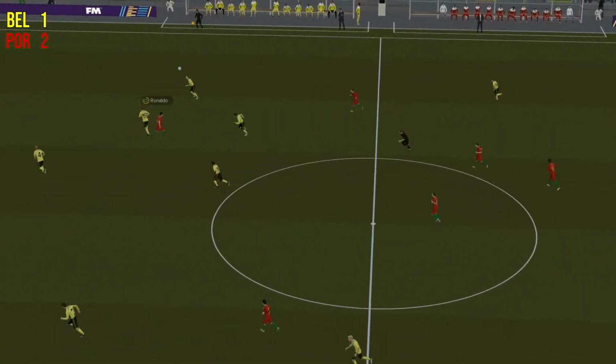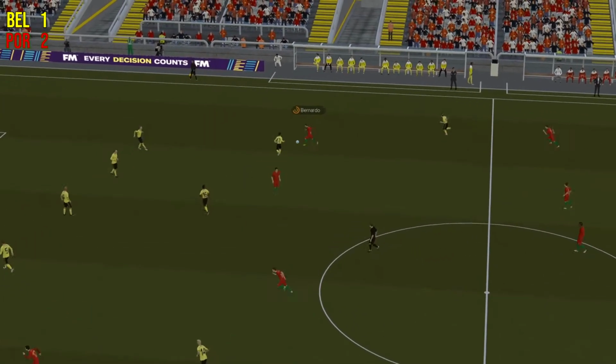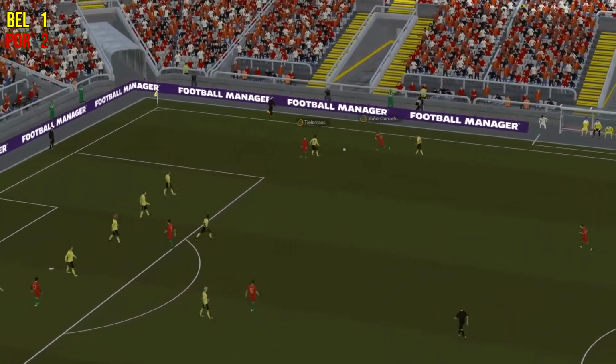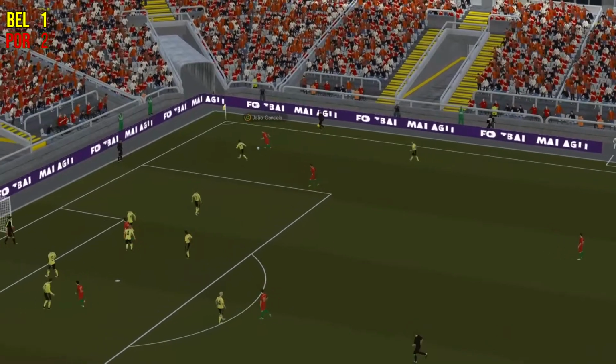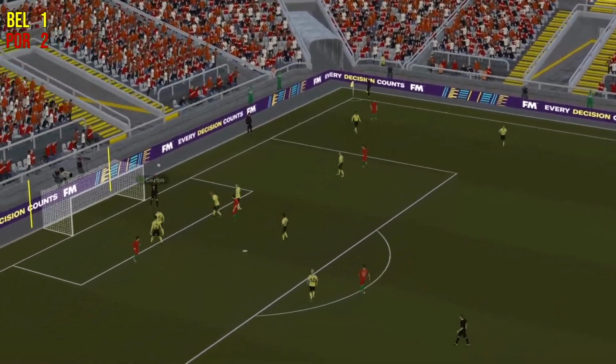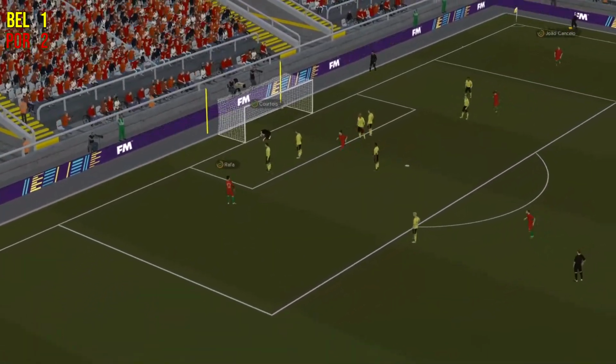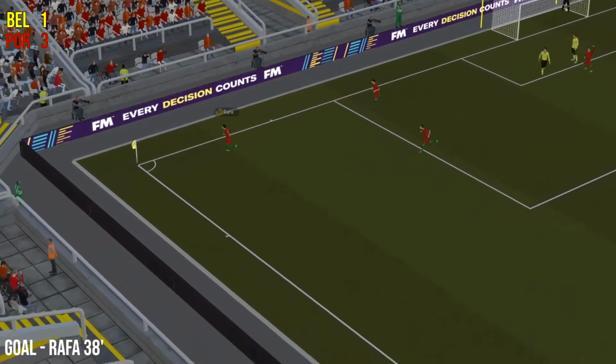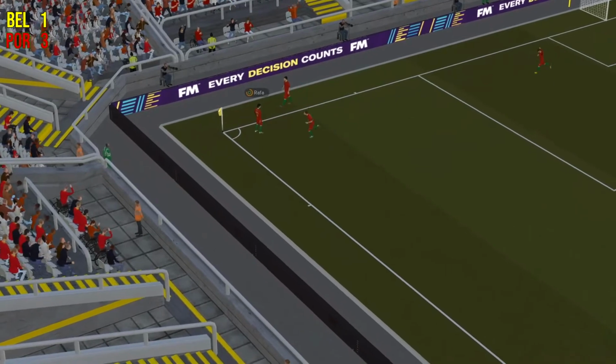And he goes long. Ronaldo wins the header. Bernardo Silva. Portugal will look to maybe get a third here and really pile the misery on Belgium. It's Cancelo. And the cross. And it's bad by Courtois, and Rafa scored. It's 3-1 Portugal in 37 minutes. That's a horrible mistake by Courtois.